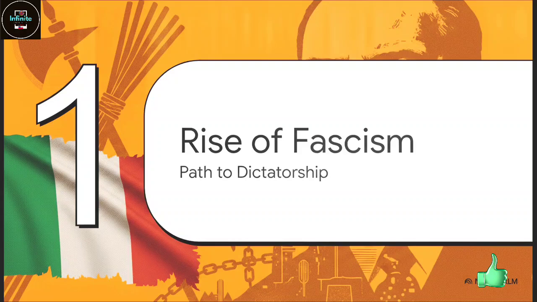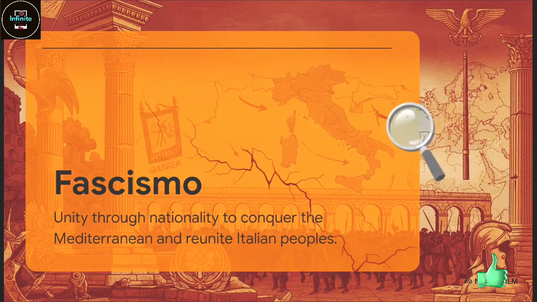Chapter 1. The rise of fascism. From socialism to dictatorship. We have to start with Italy. After World War I, Italy was technically on the winning side, but they were bitter. The economy was a mess, the government was weak, and honestly, it was the perfect stage for Benito Mussolini.